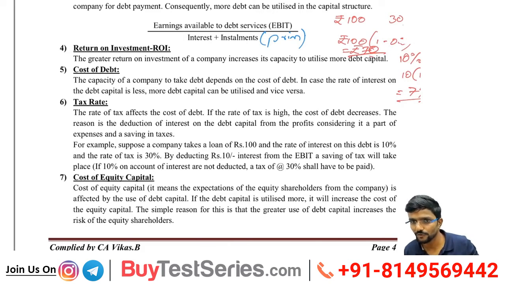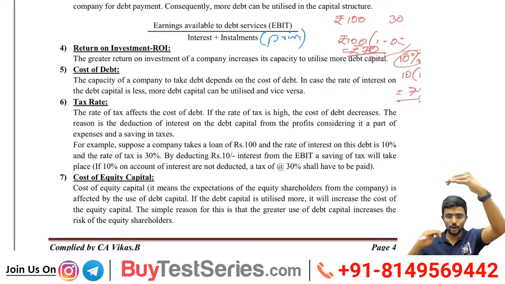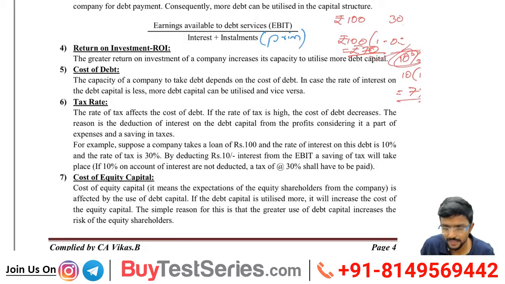Cost of debt, how to find out? If 10% is not given, what you will do is interest amount divided by how much debt you have borrowed. From that you will get 10%. From that 10%, reduce the tax component. Cost of debt should always be net of tax, whereas the other two, cost of preference share capital and cost of equity, should never be net of tax.